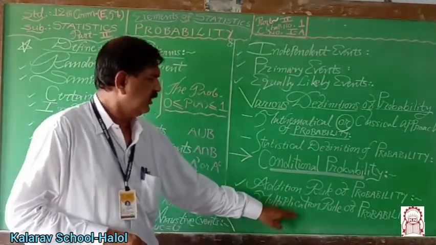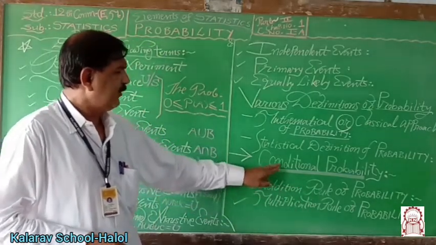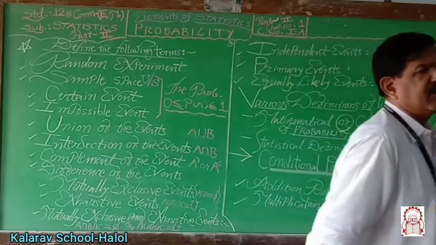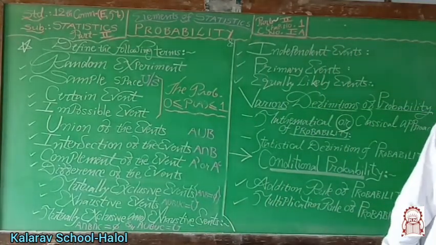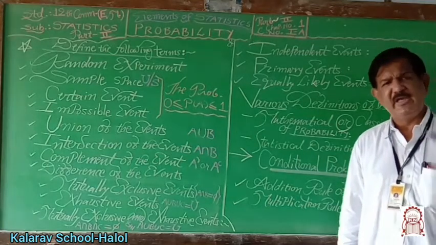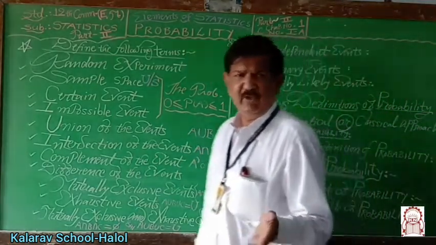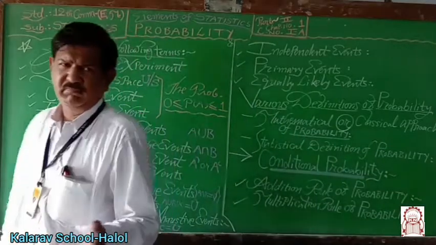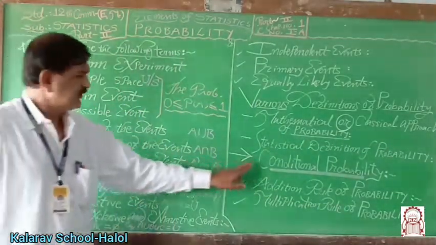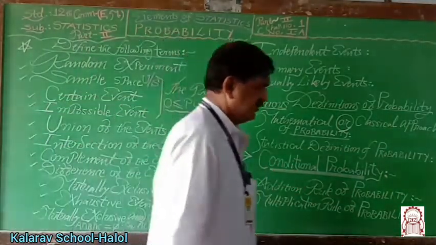Moreover, there is conditional probability: if B occurs, what is the probability of occurrence of A, and if A occurs, what is the probability of occurrence of B? That is, A given B and B given A. It is known as conditional probability.